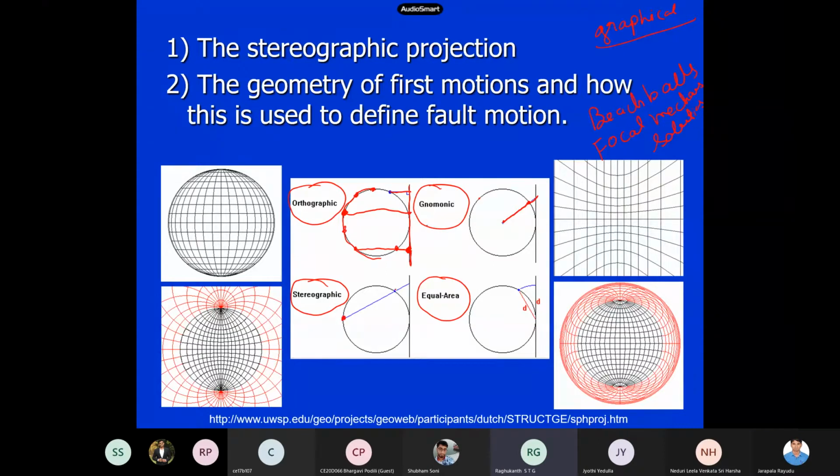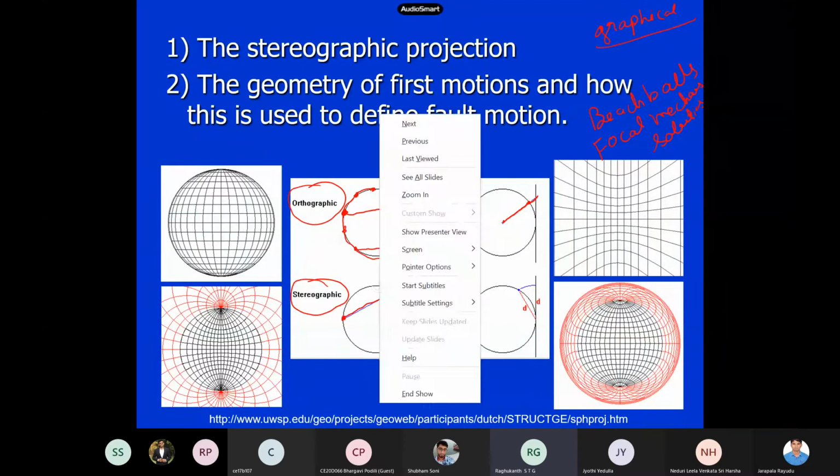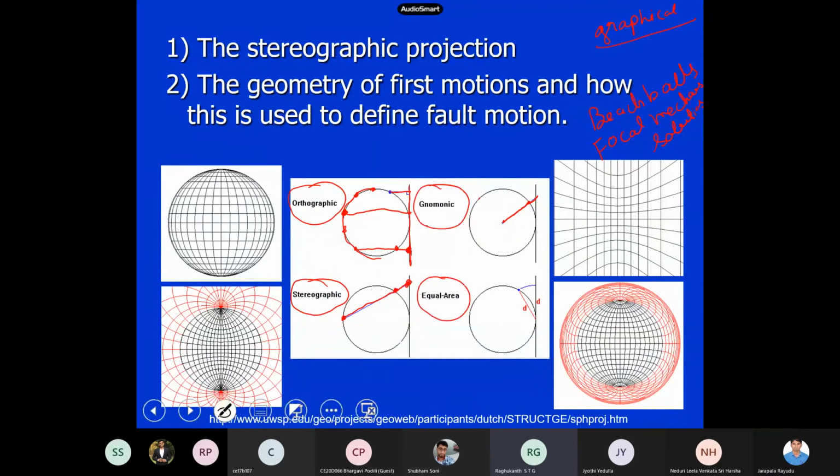Now I have a point here, so this circle is projected onto this line. Similarly, if I have a point like this one here and want to project it onto this line, we do it like this. So this gets projected here. Similarly, a point here gets projected here, and a point here gets projected somewhere here. So for half of the circle, if I take this one, it gets projected here. You are seeing the black one here, which is the projected one.